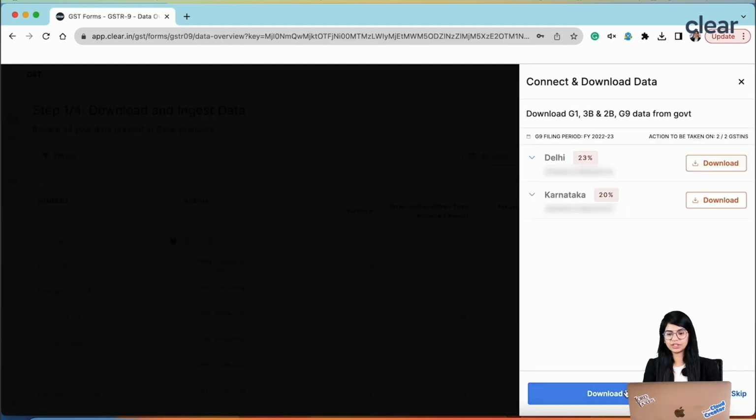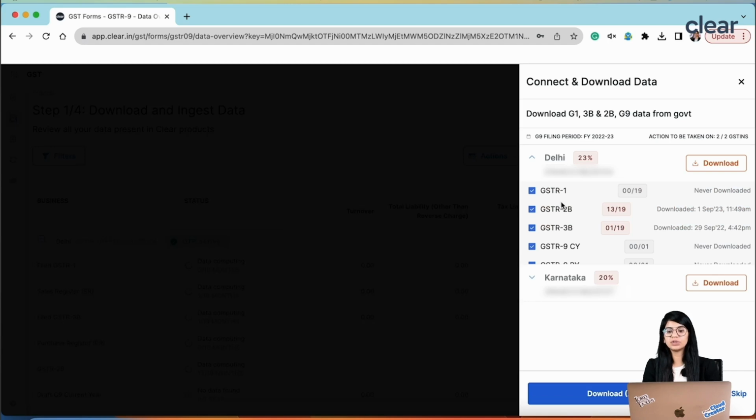After you click on continue, you will be asked to download this entire data from the government portal in a single click for all of your GSTN. When you see here, I had 2 GSTNs, but you may have 20 GSTNs also. So you will be able to download the data from the government portal in a single click for all your GSTN.